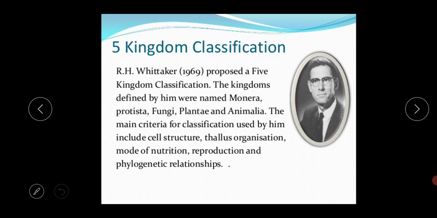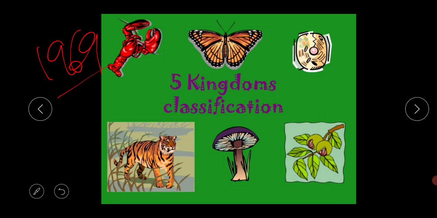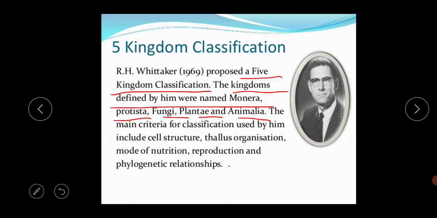So, the five kingdom classification: the scientist R.H. Whittaker in 1969 proposed it. The kingdoms defined by him were named Monera, Protista, Fungi, Plantae and Animalia. So there are a total of five kingdoms. Just look at the structure: the first one is Monera, second Protista, third Fungi, fourth Plantae and the last one is Animalia.